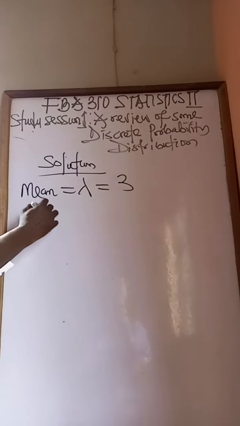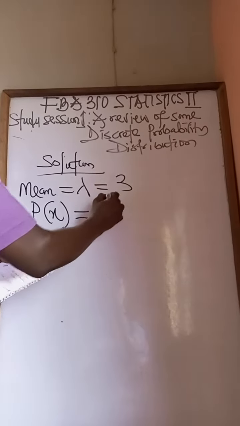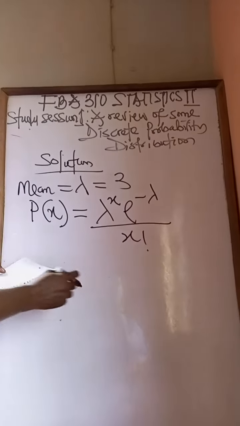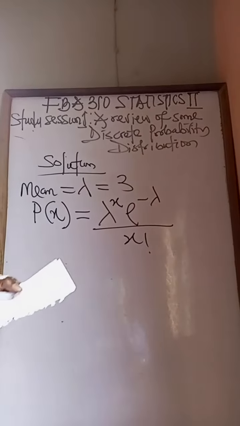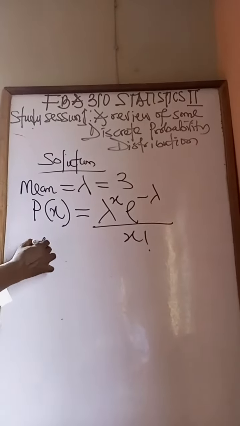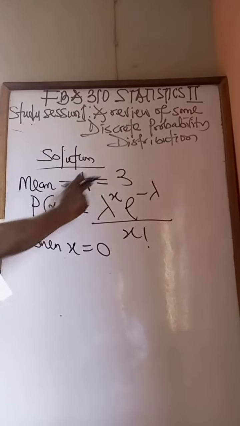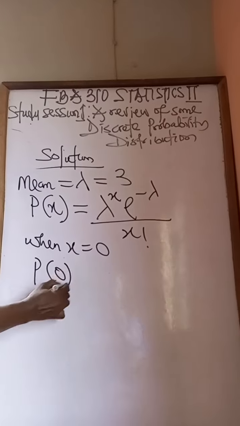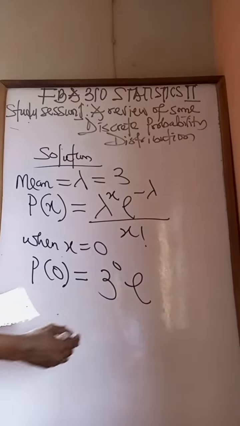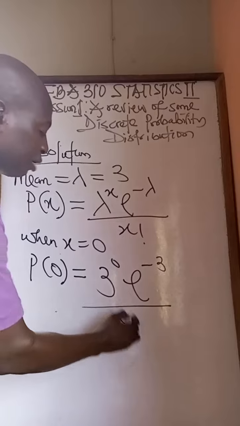So I will now say the formula for the Poisson mass function is given by P(x) equals lambda raised to power x, e raised to power minus lambda, all over x factorial. So our x is the question they asked us: find the approximate number of vehicles with no accident. So when our x equals 0, let's put 0 anywhere you see x and put lambda to be 3. So P(0) will be 3 raised to power 0, e is a constant, raised to power minus 3 because lambda is 3, all over 0 factorial.